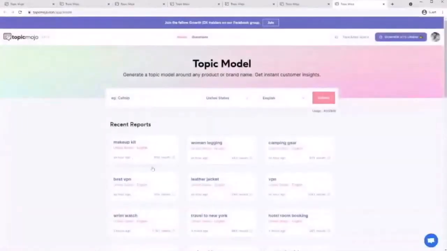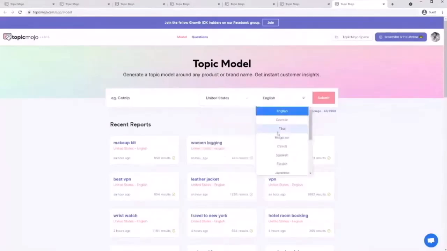First step for any content piece is you're going to come over here and create a report. A topic is different in every country, like a keyword is different in every country. So you're going to select your country over here, at the top, where you want to write the topic for. And we're supporting a lot of languages right now, and more languages are coming out as well.